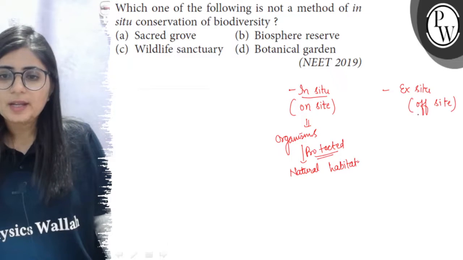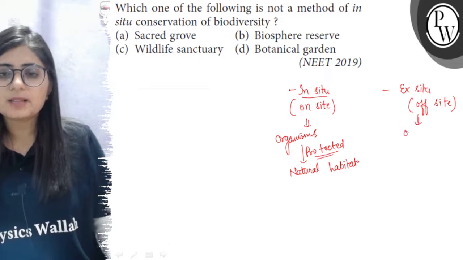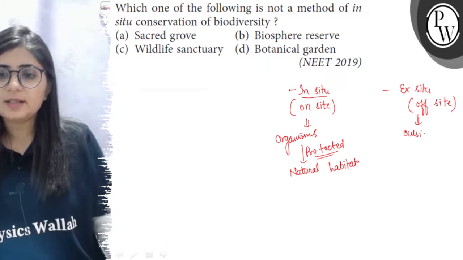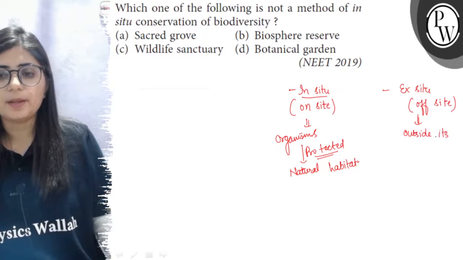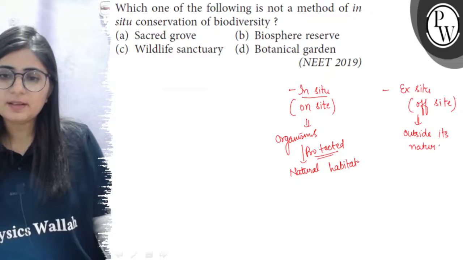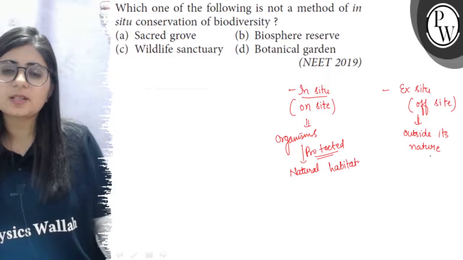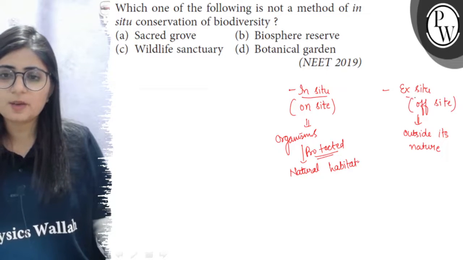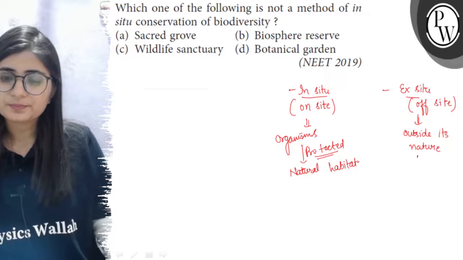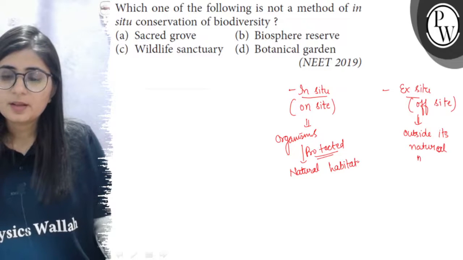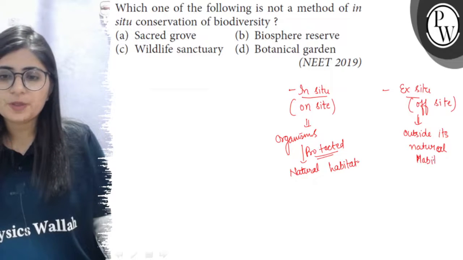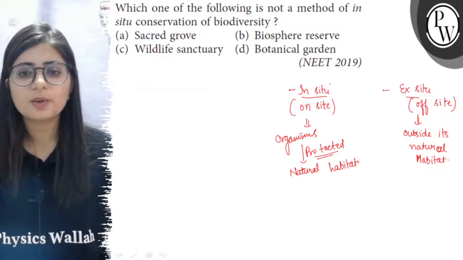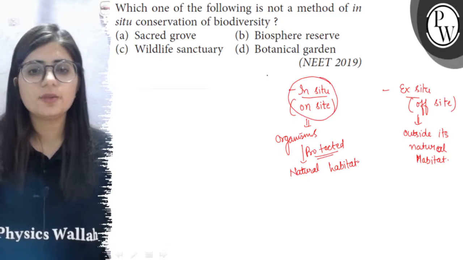conservation. While in ex situ conservation, the organism is preserved or conserved outside its natural habitat. For example, if the tiger that we want to conserve is kept in a zoo, outside the jungle, it is a method of ex situ conservation. Now there are four options. We have to find out the option which is not included in situ conservation.